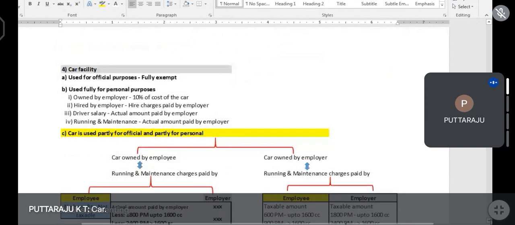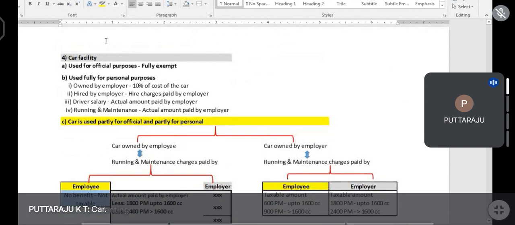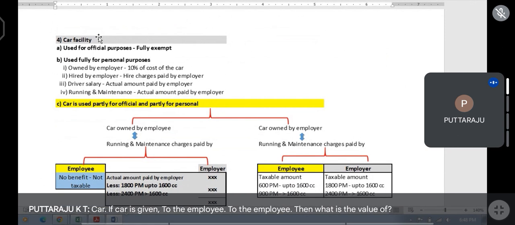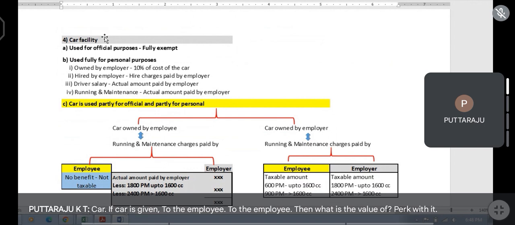Car. If car is given to the employee, then what is the value of perquisite? Okay.